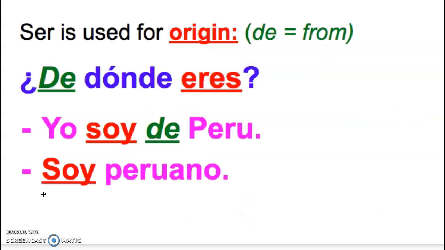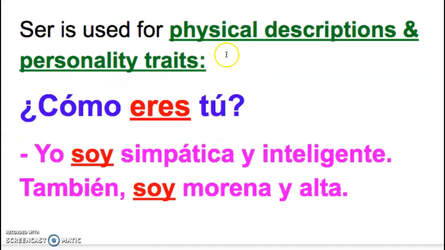These are used for things that are more permanent. So like where you're from, where were you born? ¿De dónde eres? Yo soy de Perú. It's also used for physical descriptions or personality traits. ¿Cómo eres tú? This is like saying, who or what are you?